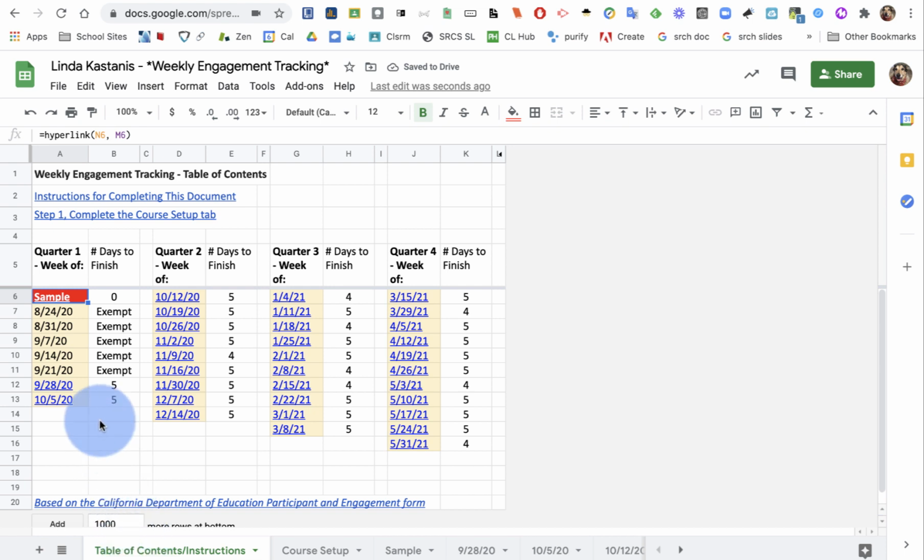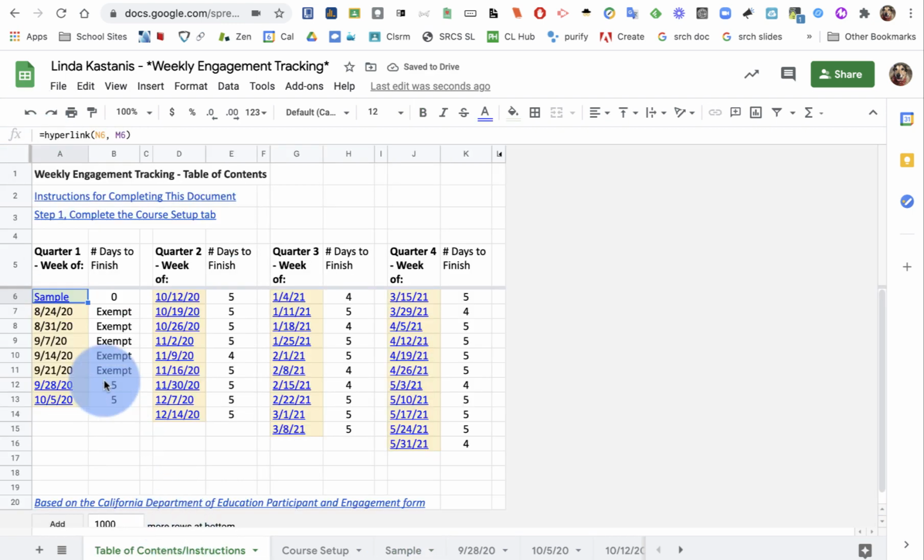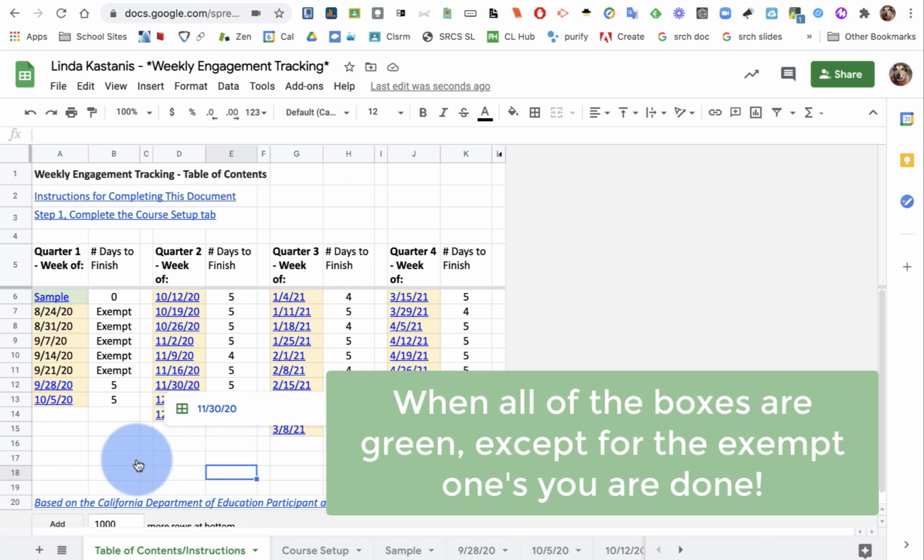If the signature is not done, the writing will be red. So I'll see a red highlight in that box, even though the number of days to finish has been completed. Once that signature is added, then the box turns green. When all of your boxes have turned from yellow to green, you know you're done.